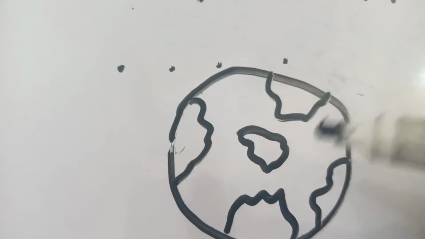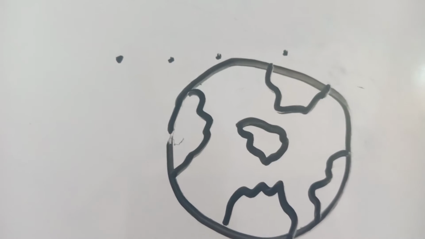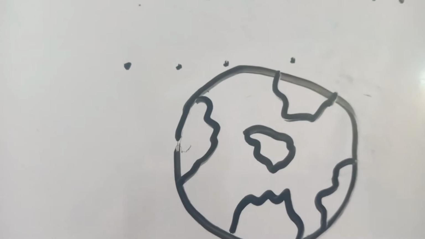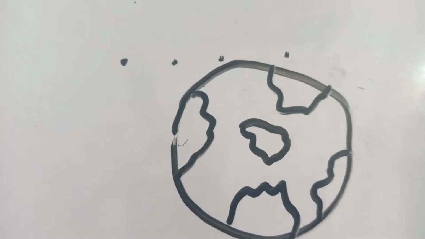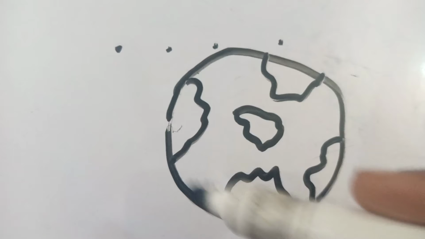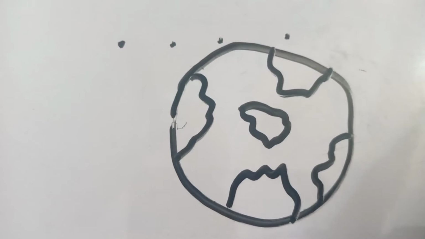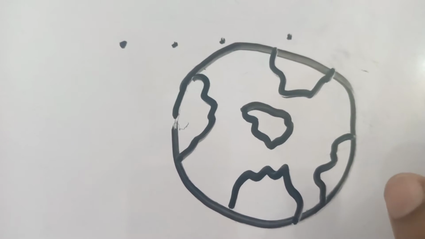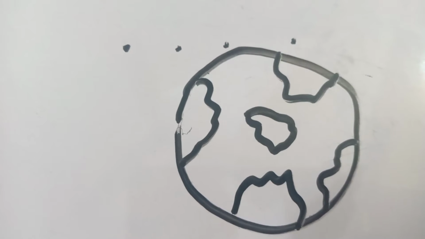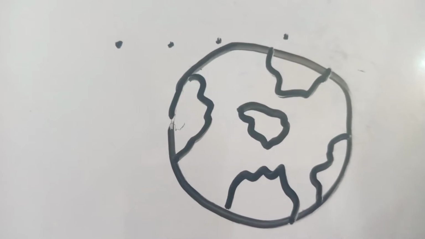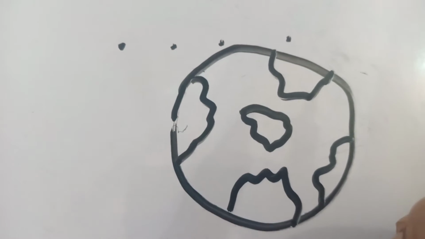These shapes basically tell you about the continents and the countries that are in these continents. So this is our earth and it has seven continents, and in those seven continents there are many countries, of which Asia is one of the continents, and Pakistan is one of the countries of Asia, right?